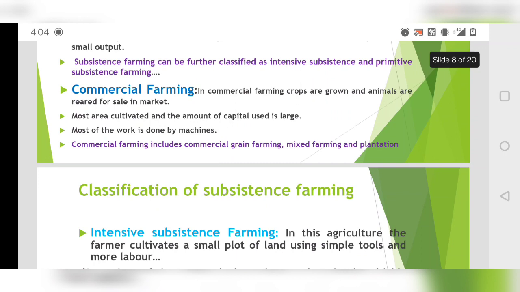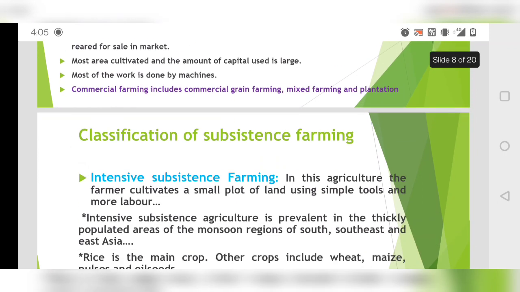In commercial farming, crops are grown and animals are reared for sale in the market. As we all know, agriculture is an activity in which you grow crops and side by side rear livestock also. So these things will be done for selling in the market. Then most of the area is cultivated and the amount of capital used is very large.